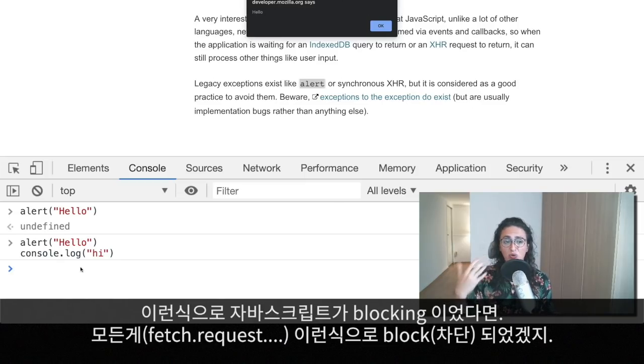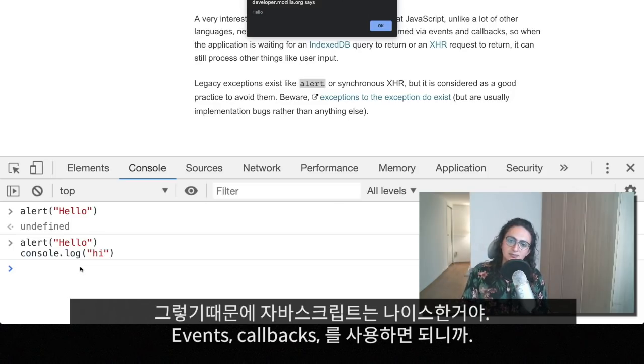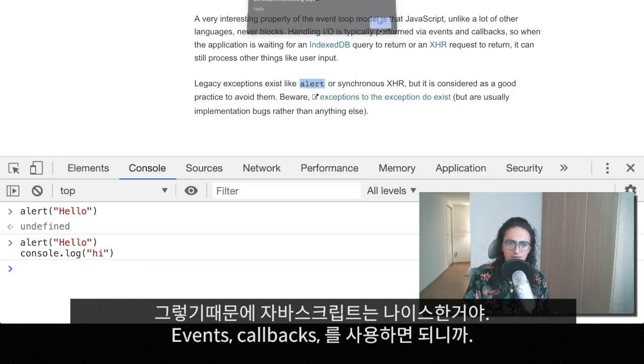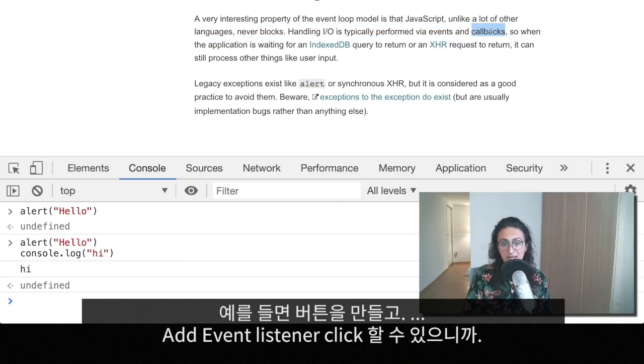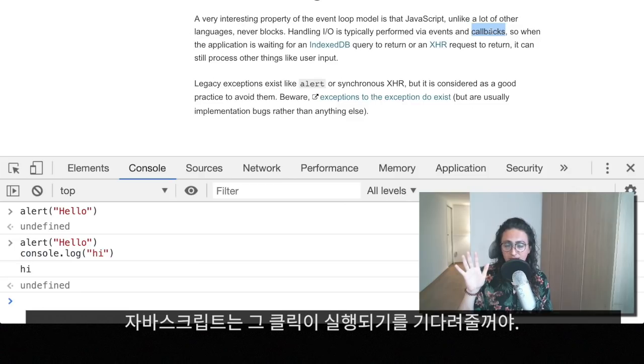So imagine that JavaScript was like this. Imagine that everything was blocking. Imagine that fetching something from an API was blocking the input of the user, or doing a console log would block a request from the fetch. That's crazy, and that wouldn't work. This is why JavaScript is nice, because everything is done in parallel. Everything is done via events or callbacks. That's why you can take a button, for example, and say add event listener click. JavaScript is going to wait for that click to happen.